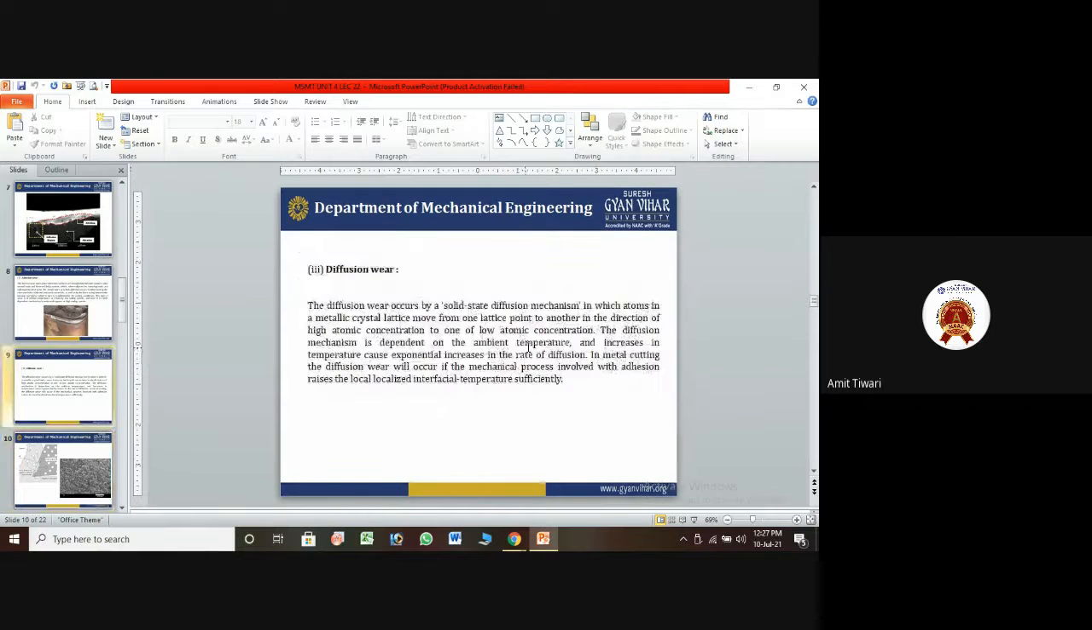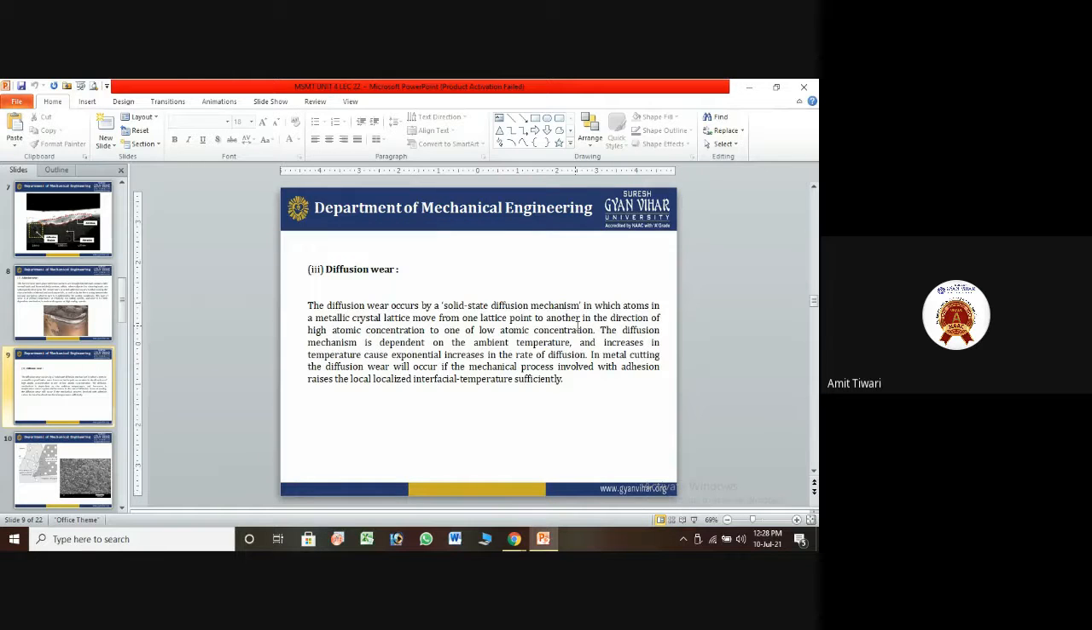So basically, what we are doing is some operation for this. We are doing the operation for increasing the finishing. We are doing the operation to maintain the diffusion mechanism, depending upon the ambient temperature. The ambient temperature is maintained because an increase in the temperature causes an exponential increase in the rate of diffusion. So this problem will sometimes occur. It is a common problem.